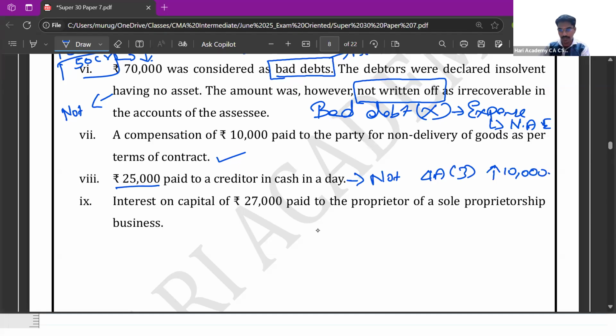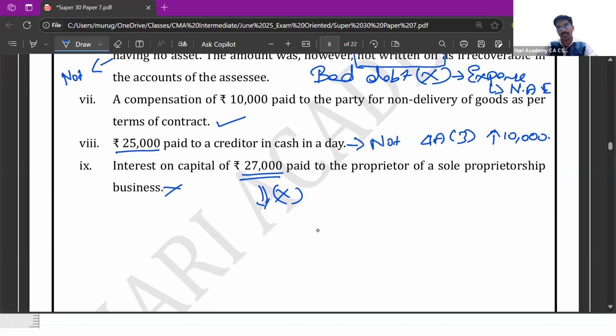Next is interest on capital for proprietor. The concept of interest on capital for a proprietor itself is not there. That is applicable only for partners, and that too, it is to be provided by the partnership deed. In case of a sole proprietorship firm, this is not allowed as a business expense, right?